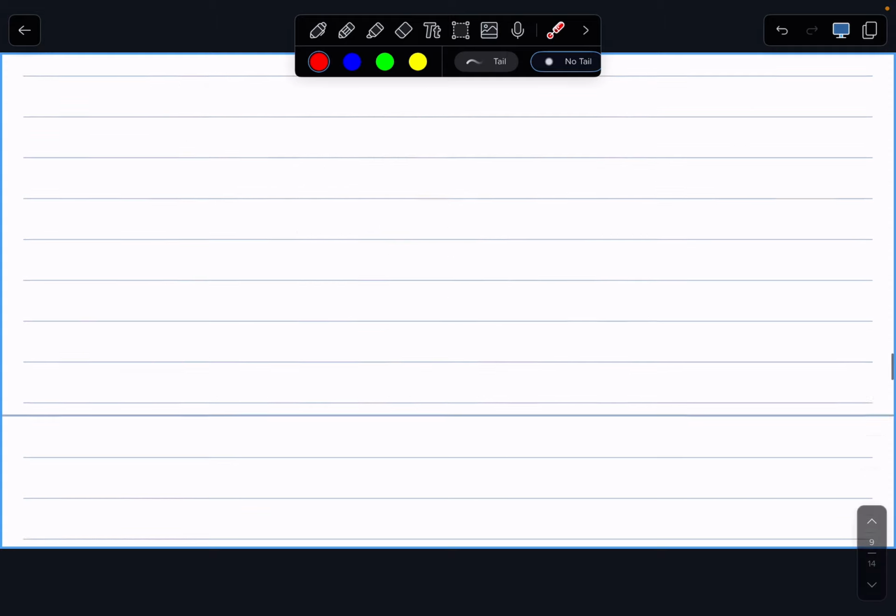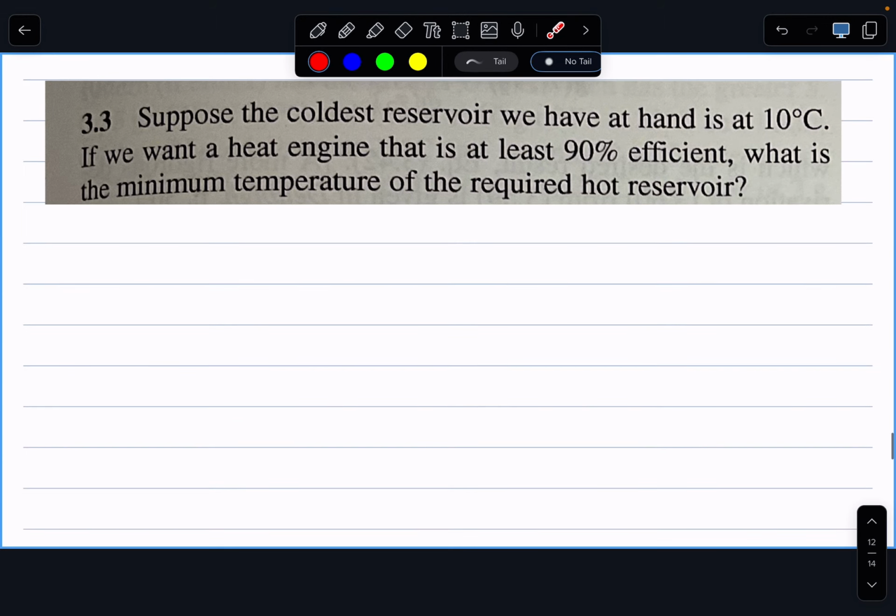And how do we use this equation in an example question? So let's do one example question together, and there's another one you can try yourself. So reading it, it says, suppose the coldest reservoir we have in hand is 10 degrees Celsius. And we want a heat engine that is at least 90% efficient. What is the minimum temperature required for the hot reservoir, assuming we're talking about a Carnot cycle with ideal gases?